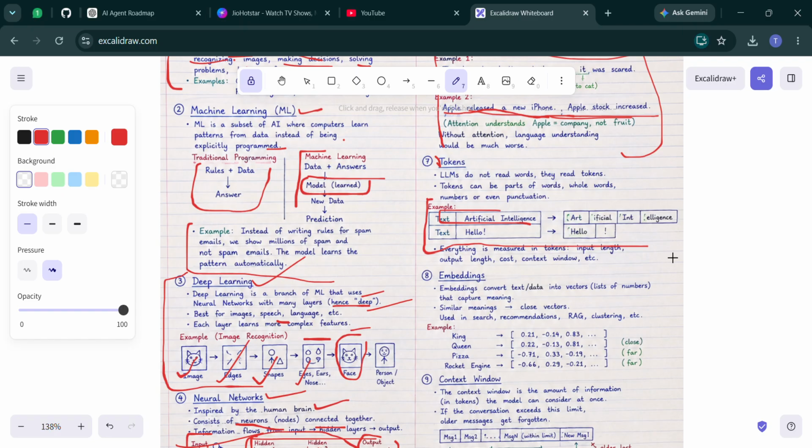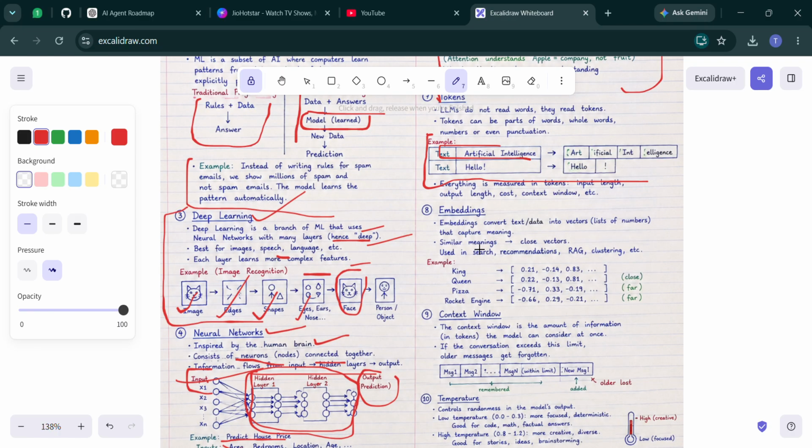What is the context size? What is the API pricing? What is the input length and output length? It depends, because everything is measured in tokens. So this is what the tokens are. Now let's talk about embeddings.